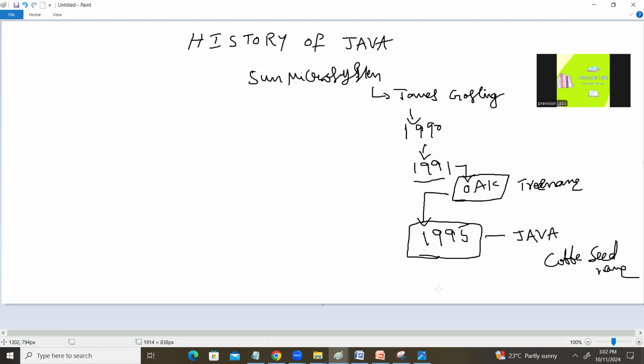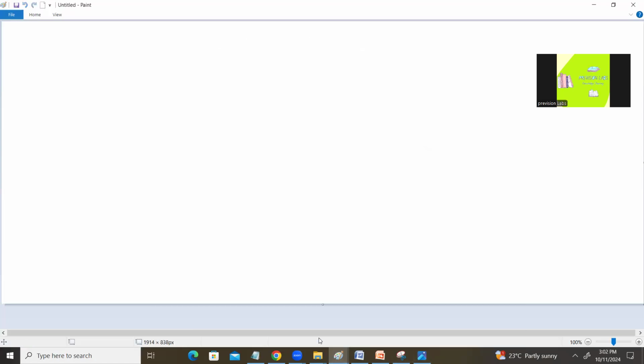Initially, let us try to understand how it was and what terminologies we can use in the Java software now. In the initial stage, Java software was available in three types. One is J2SE, J2EE, J2ME.